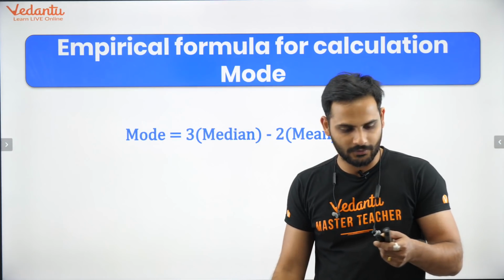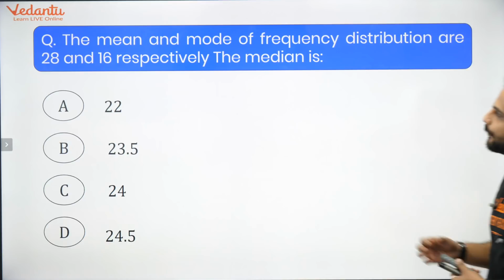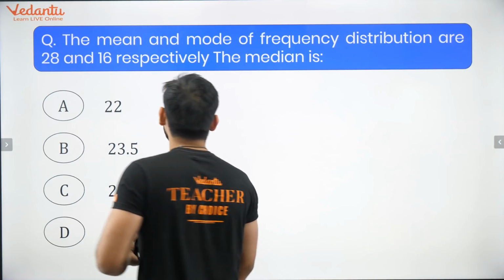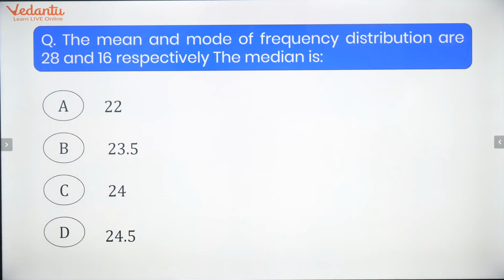Now let's take a question upon this part. So the question is this. The mean and mode for a frequency distribution are 28 and 16 respectively. Find the median. What should be the median? What should be the median of this data? Let me know.